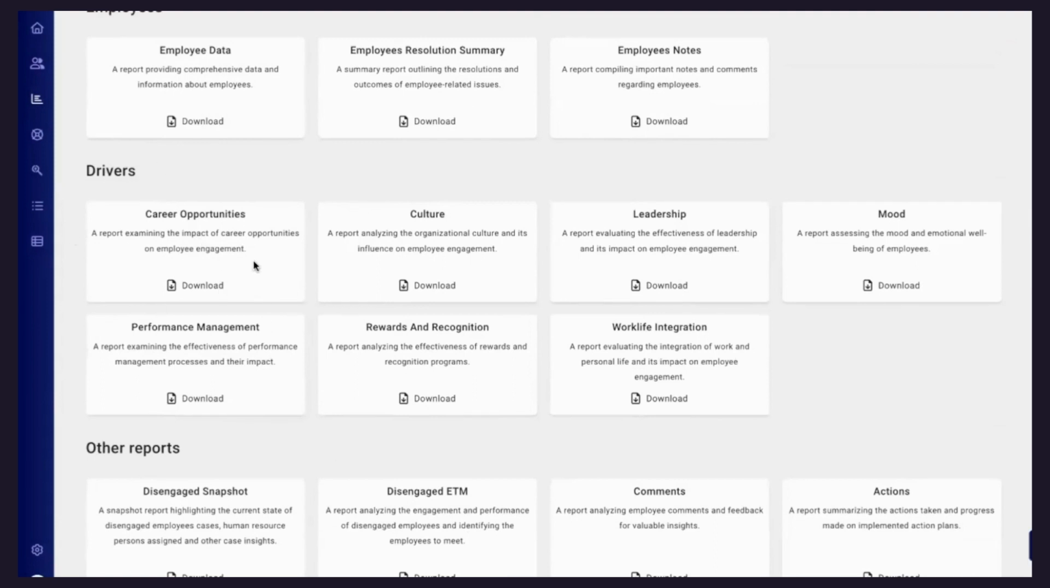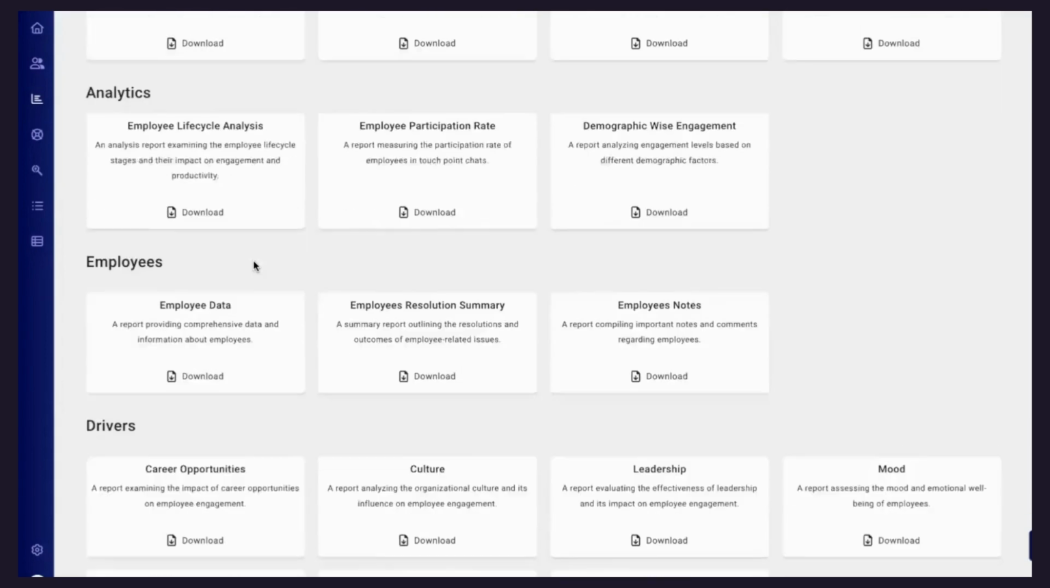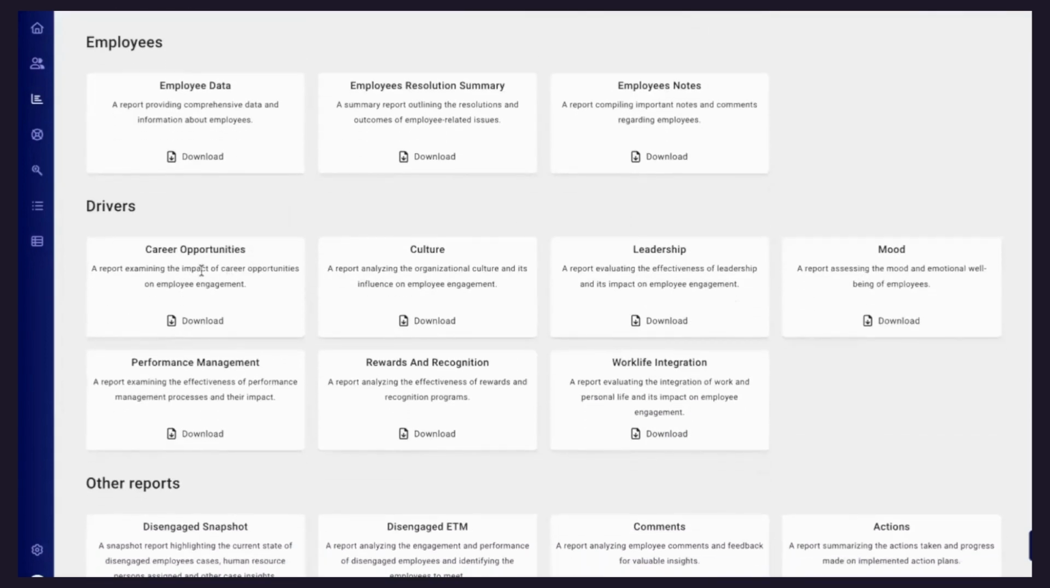Over here, you'll be able to see the overall company-wide report. We also have an option where, let's say, you would like to pull out a report around culture in one of the zones, let's say North Zone. You want to see how culture is performing in that zone, or let's say career opportunity. It could be anything, right? So it's very comprehensive. You'll be able to download each and every kind of report that you're looking for.